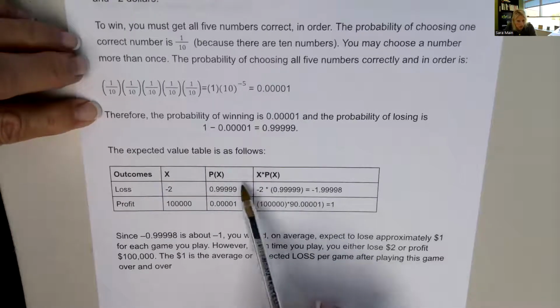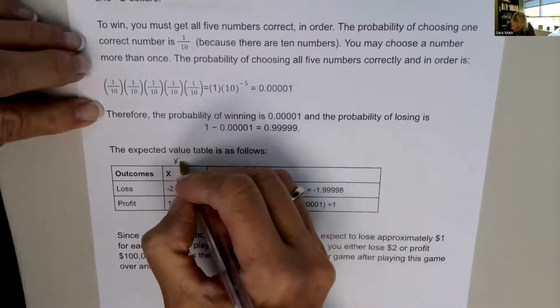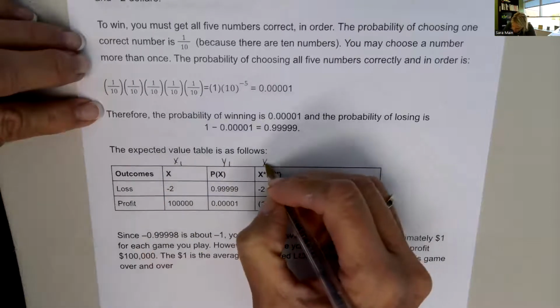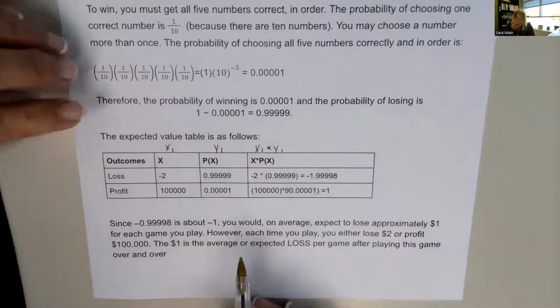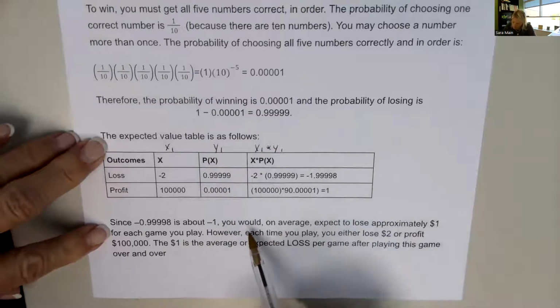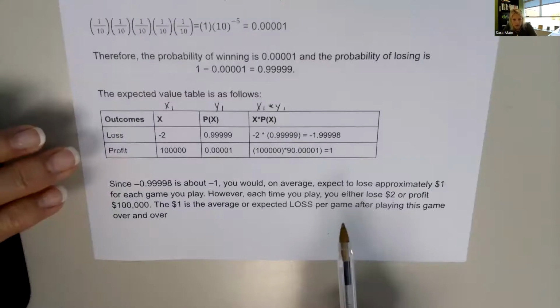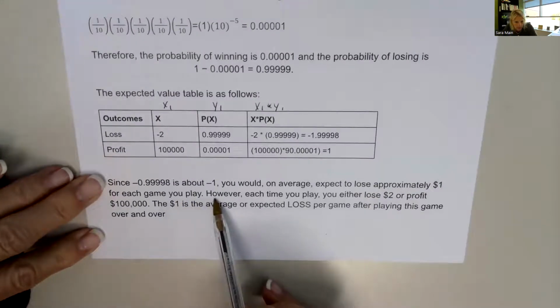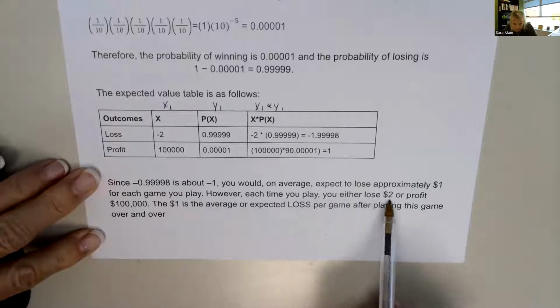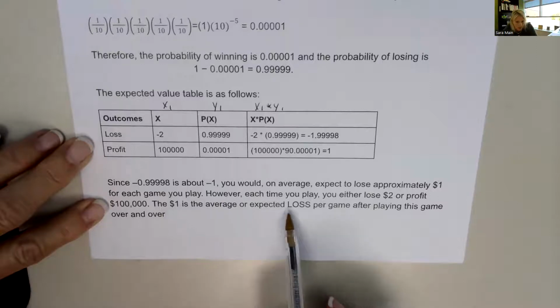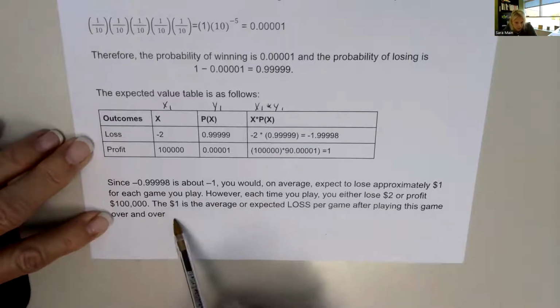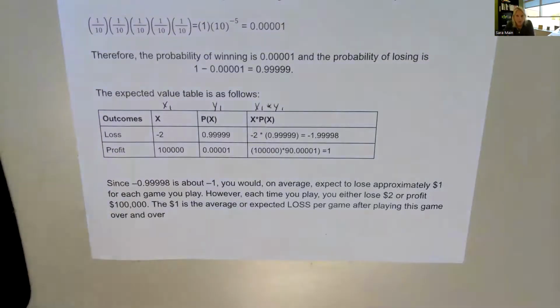And then we're again going to take, so these would go into X1 in Desmos, these would go into Y1, and then we're just going to multiply X1 times Y1 and total them. So when we do that, it looks like on average you would expect to lose about $1 for each game that you play. However, each time you play, you either lose $2 or you profit $100,000. The dollar is the average or expected loss per game after playing this game over and over. So remember, it's the expected profit or losses over long-term time.